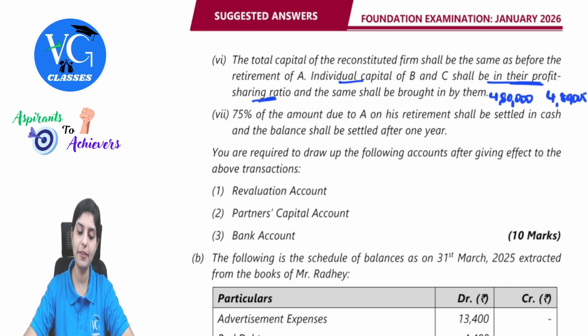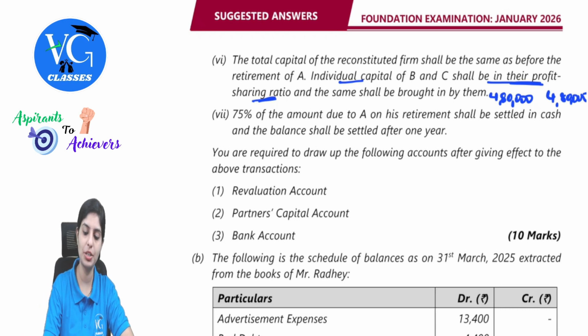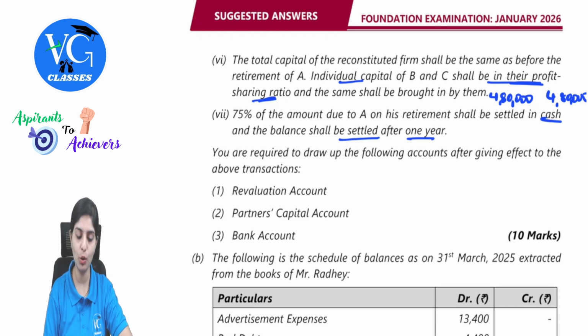Next, 75% of the amount due to A on his retirement shall be settled in cash and the balance shall be settled after 1 year. So that balance 25% will be shown as loan. You are required to draw up the following accounts after giving effect to the above transactions: revaluation account, partners' capital accounts and then bank account.